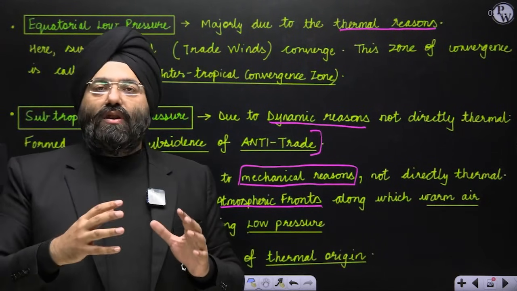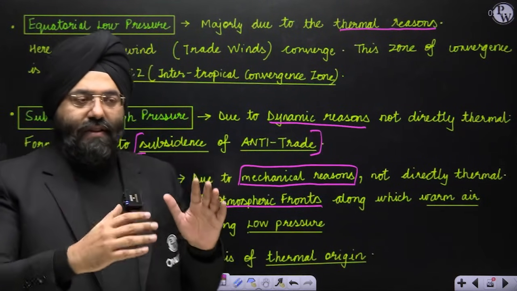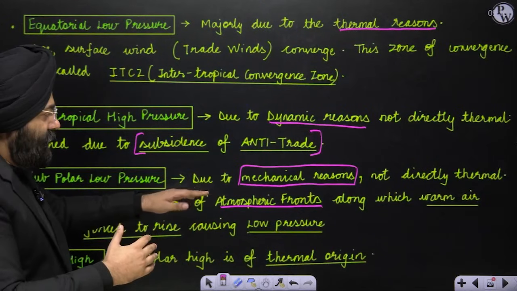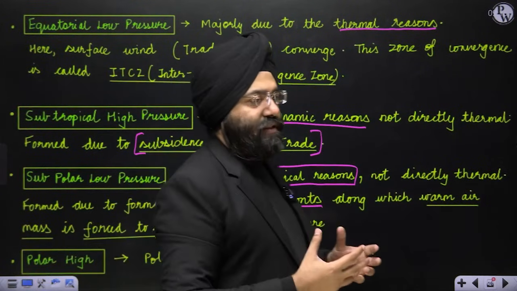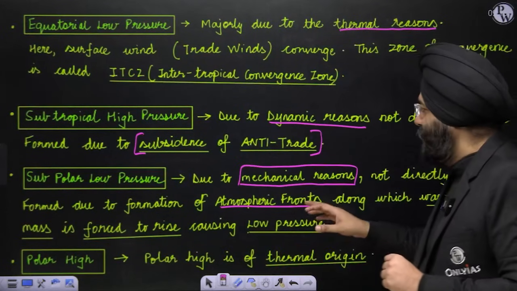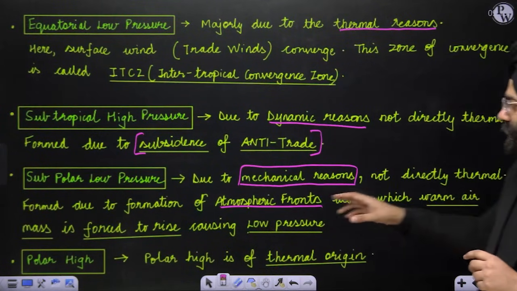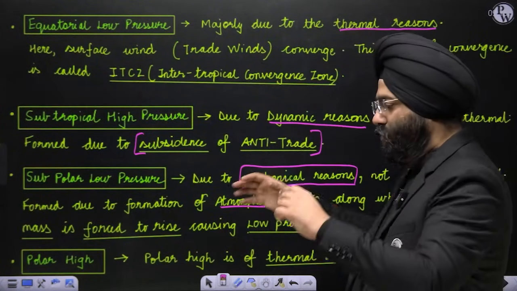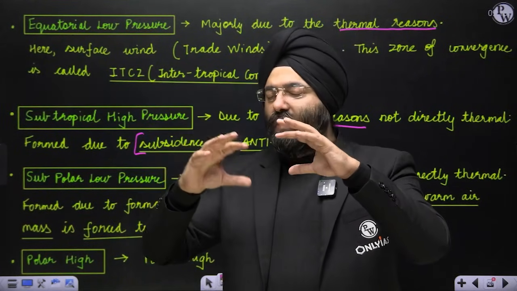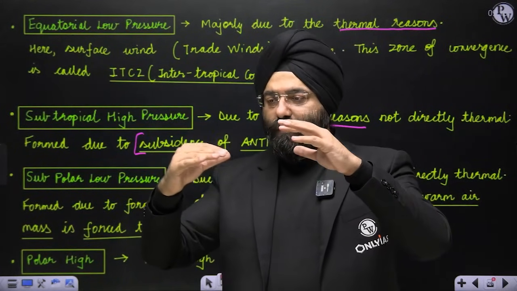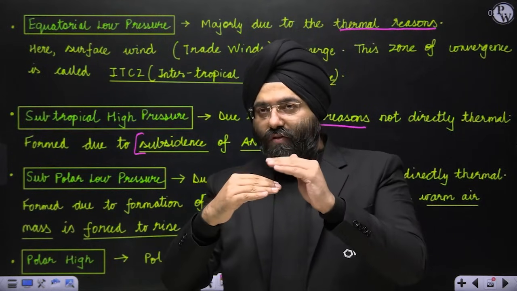What happens is, we will be studying the concept of air masses. The concept of front formation takes place, where the warmer air is forced to rise, causing low pressure. Supposing this is a warmer air and a colder air is coming. It is air masses, we'll study that concept. Because of that, the warm air is pushed up.